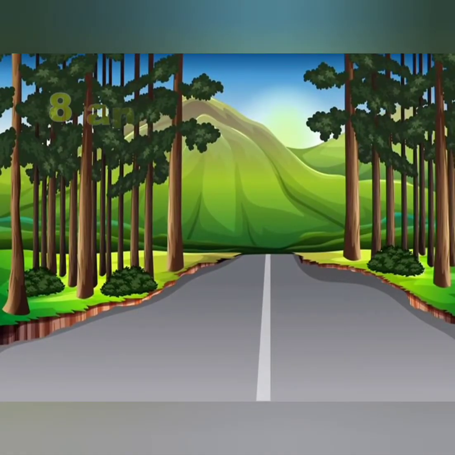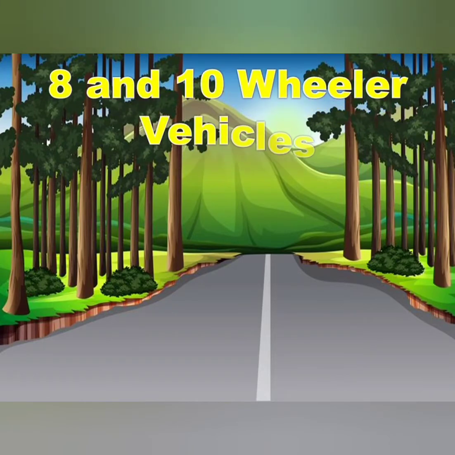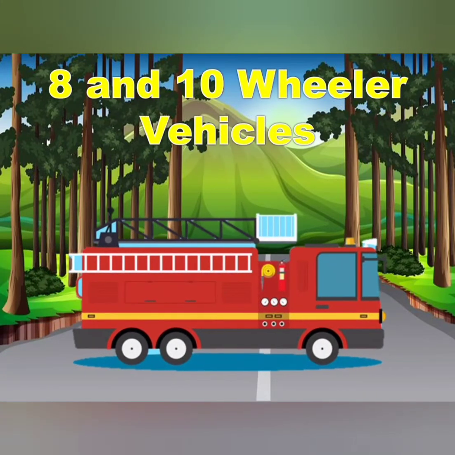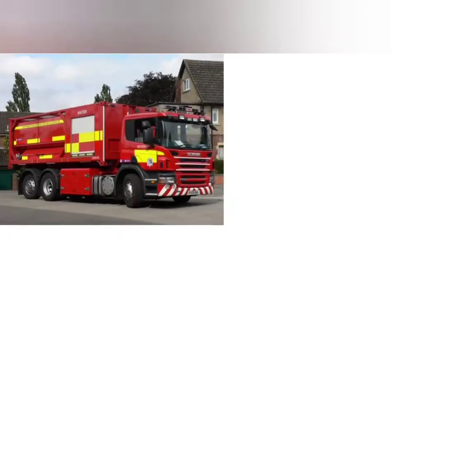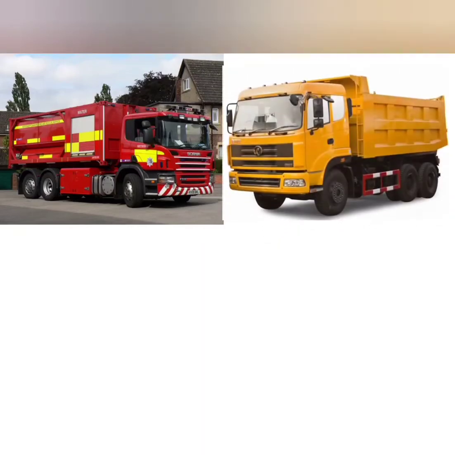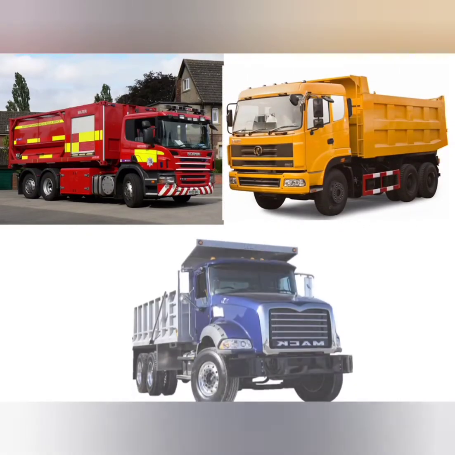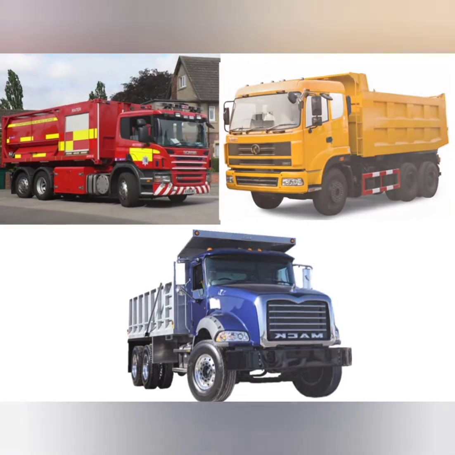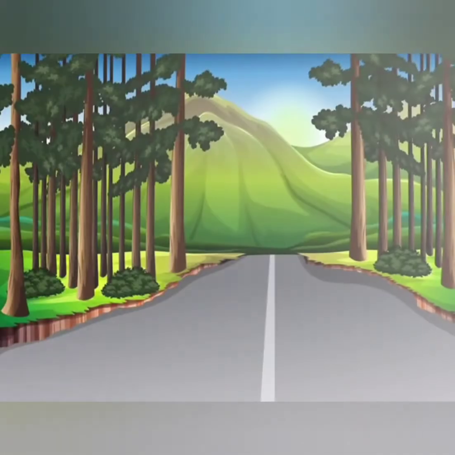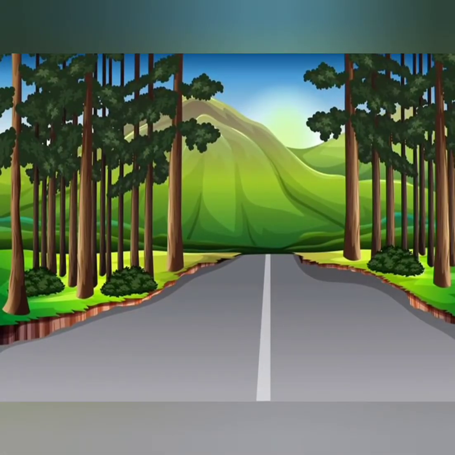Then we had the 8 and the 10-wheeler vehicles, right? And in this, which vehicles will come? Yes, as you just saw, a fire engine coming in. A fire engine has around 8. Some have 8, while others have 10 wheels also. A dump truck, a bigger kind of a dump truck. Now, some dump trucks will have 8 wheels, some will have 10 wheels. Why? Because they are going to carry a lot of load, so that's why the number of wheels are more.